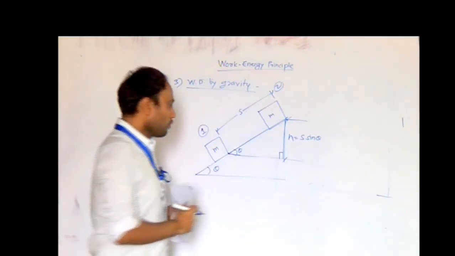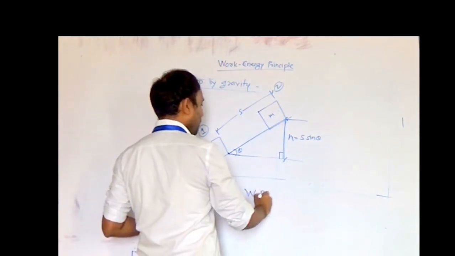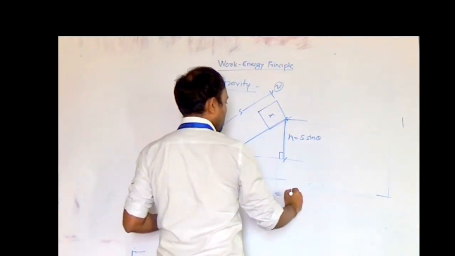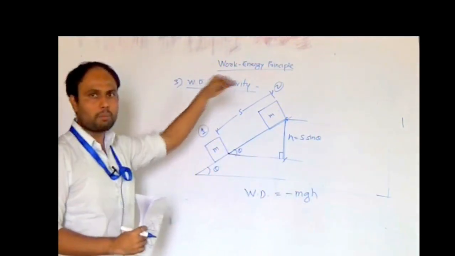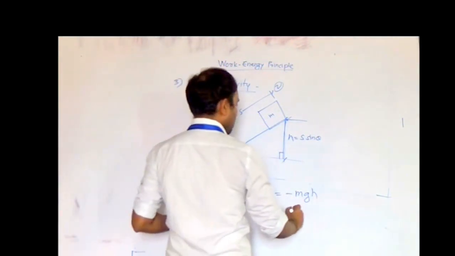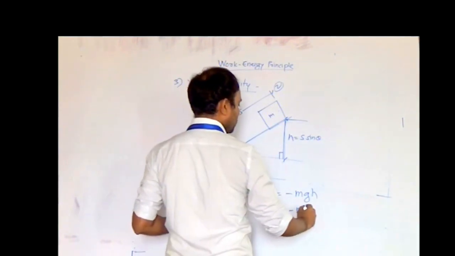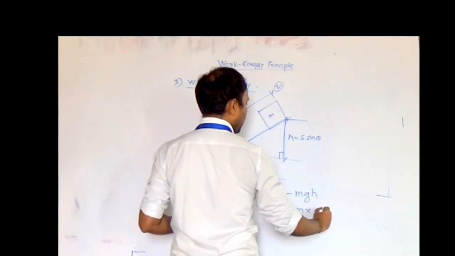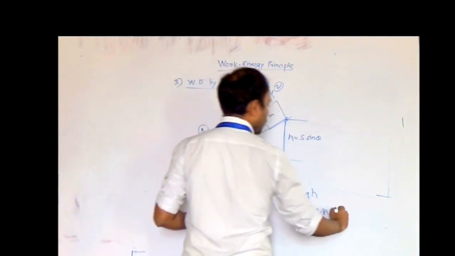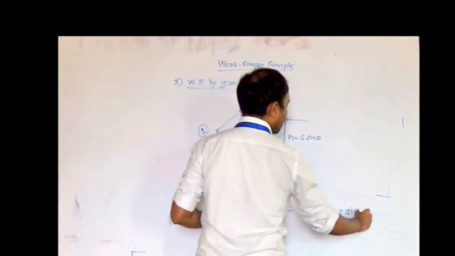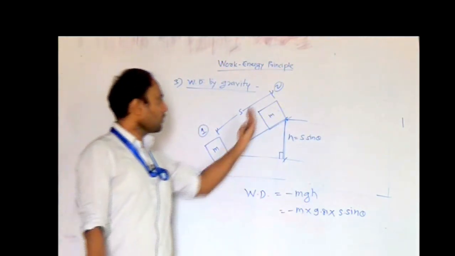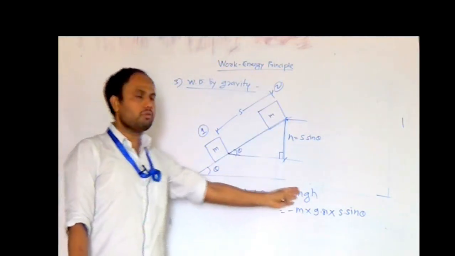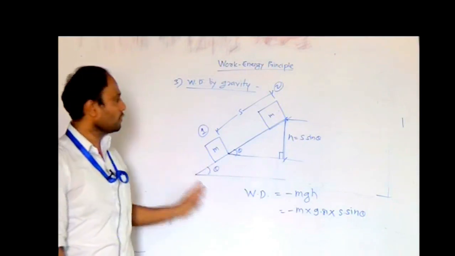So work done WD by gravity is equal to minus mgh, because from lower level to upper level it is a minus sign. The mass of the block will remain the same, into g, which is 9.81, but h in this case will be equal to s sin theta. So this is the total work done by gravity in this case. Suppose you consider the block moving from the upper level to the lower level, you will get the same magnitude but with a positive sign. So this is how we calculate the work done by gravity.